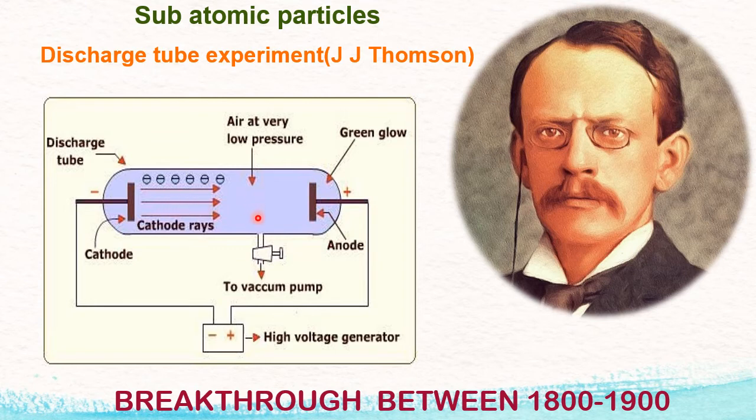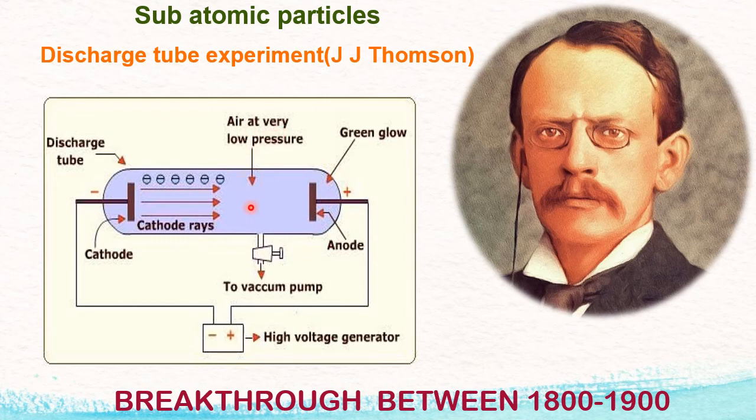He decreased it so low that he said in his paper the pressure inside the discharge tube was 0.001 millimeter mercury. You can compare this data with the atmospheric pressure, which is 760 millimeter mercury. Compare 760 millimeter mercury with 0.001 millimeter mercury, 10 to the power of minus 3. So low. That's why I have shown here air at very low pressure, equal to 0.001 millimeter mercury.